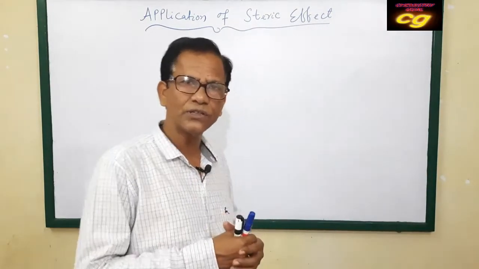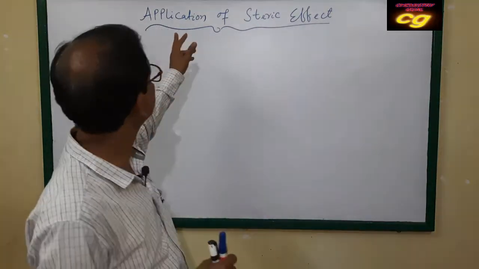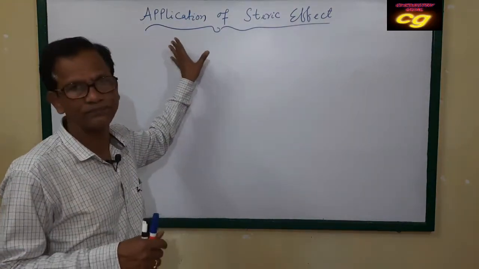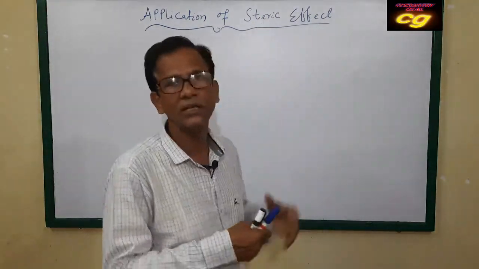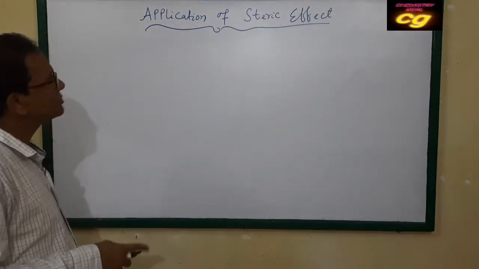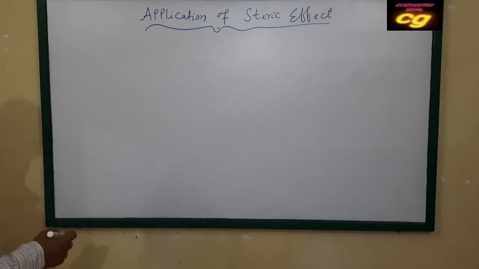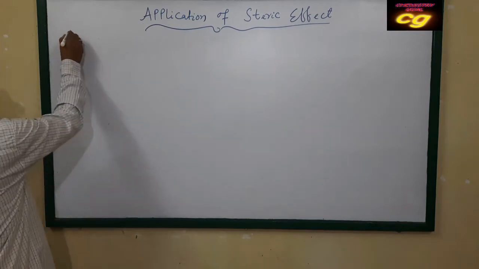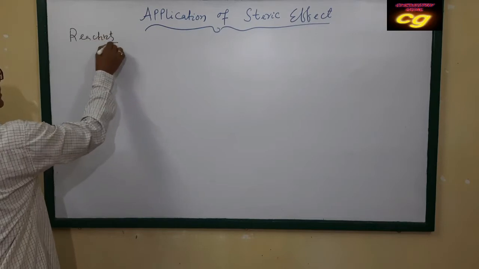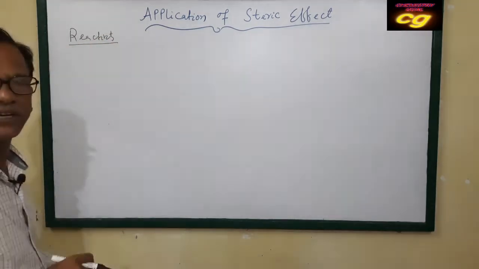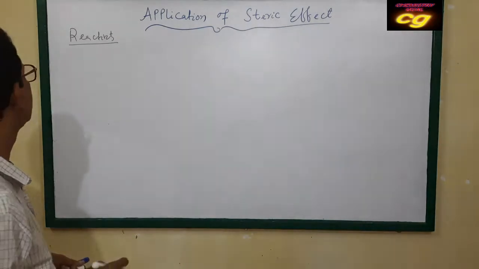So today we will discuss the applications of steric effect, how the property of a compound changes due to this steric effect. Suppose you see the reactivity. Reactivity is also affected by steric effect. How?